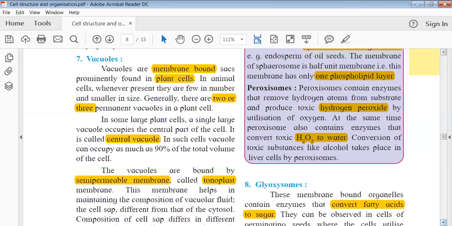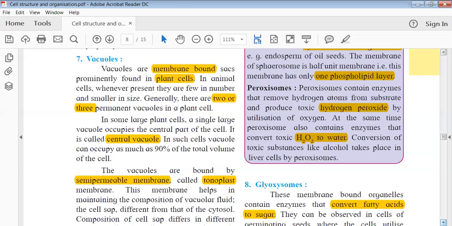So that much you have to keep in your mind. Okay, so again, a vacuole is a membrane bound organelle which is mainly found in a plant cell. It is very abundant in a plant cell, but that doesn't mean that animals don't have it. Even in animal cells they are present, but in fewer numbers, and even the size is small.